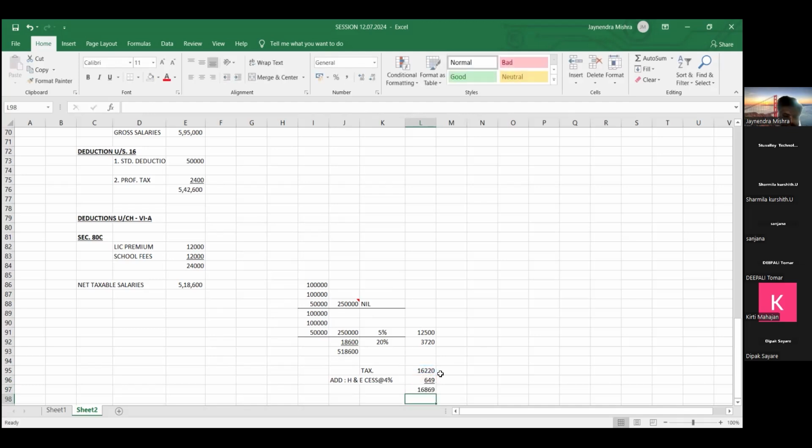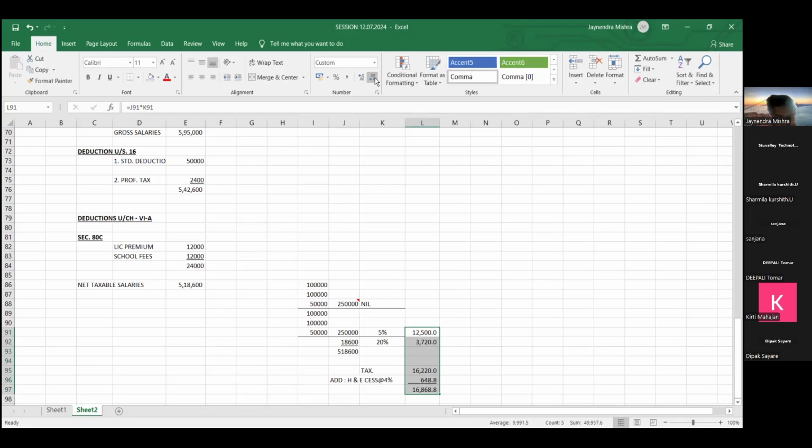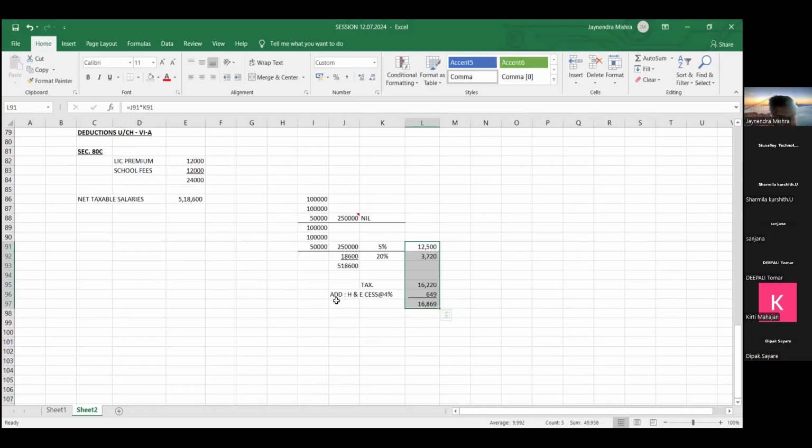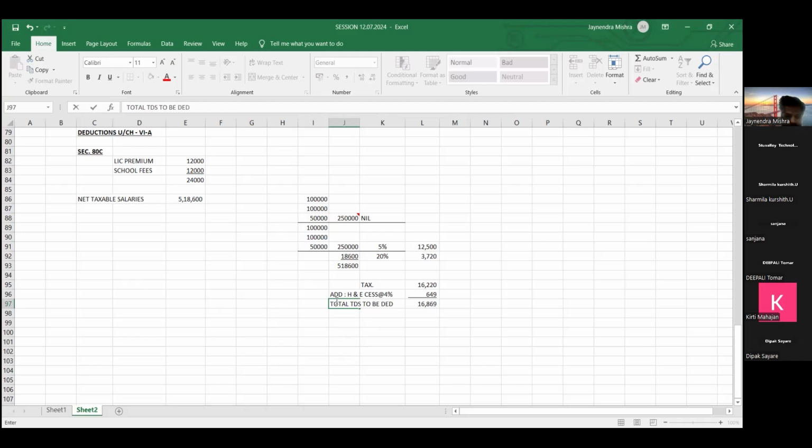So friends, 16,869 is the total TDS. Friends, 16,869 is the total TDS we have to deduct. Total TDS, how much we have to deduct, friends? 16,869. We have to deduct total TDS of 16,869. So this is a calculation of, friends,